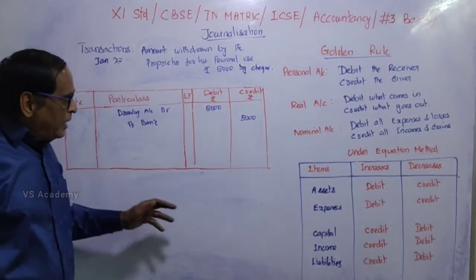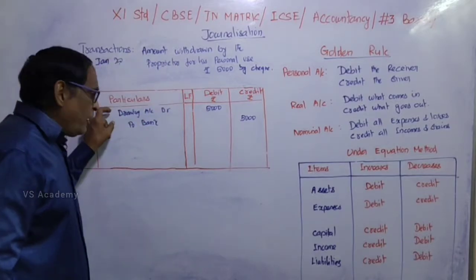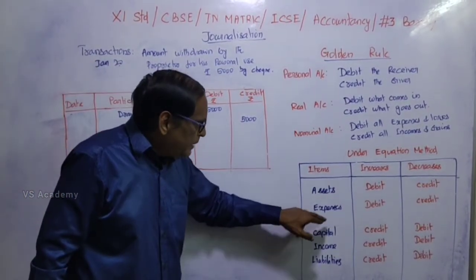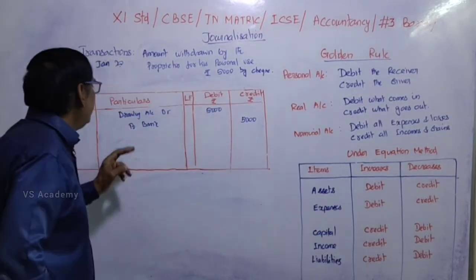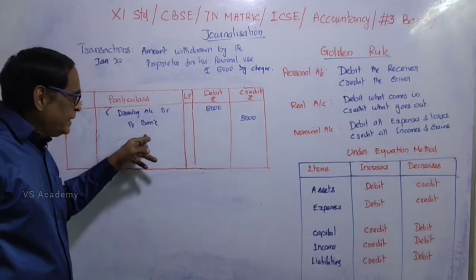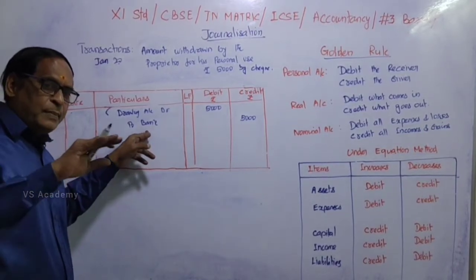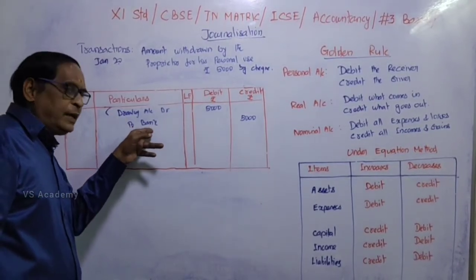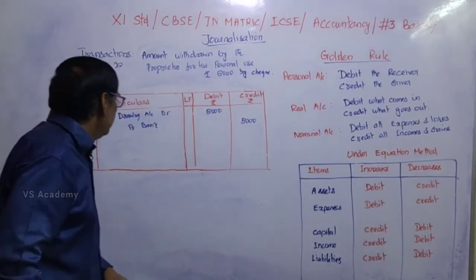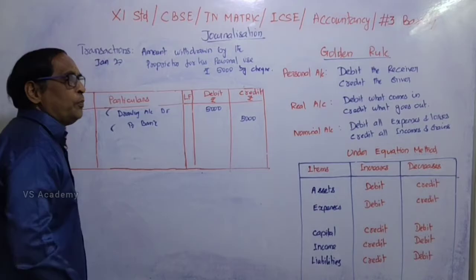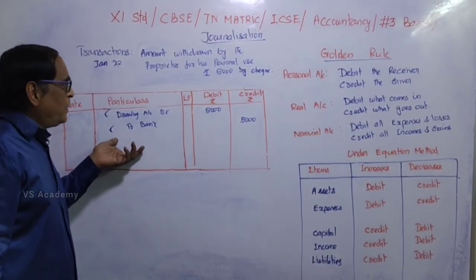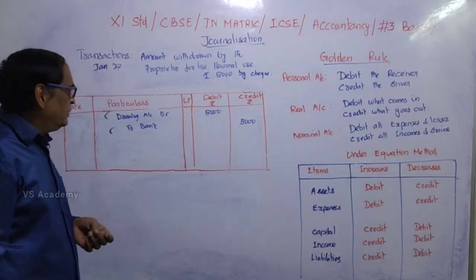We can apply the equation method. Drawings is nothing but decrease in capital. If the capital decreases, it should be debited. So drawings account should be debited. And then bank. Bank is an asset, because the bank balance will be reduced. If the asset decreases, it should be credited. So to bank is credited. So amount withdrawn by the proprietor for his personal use, it is a narration.